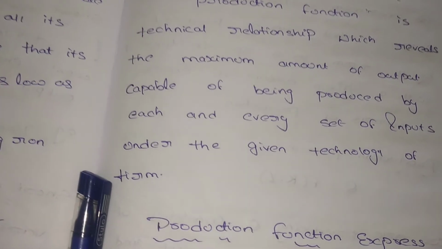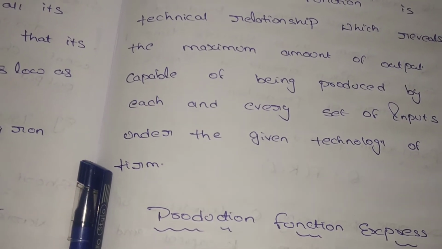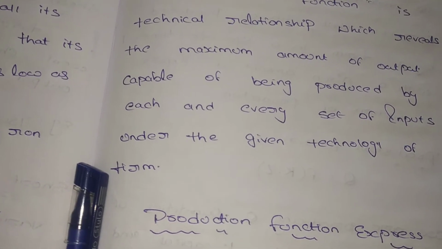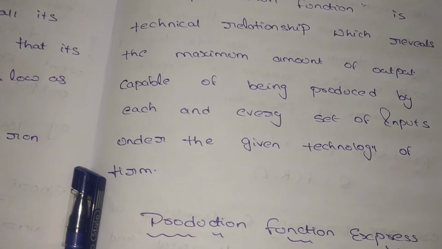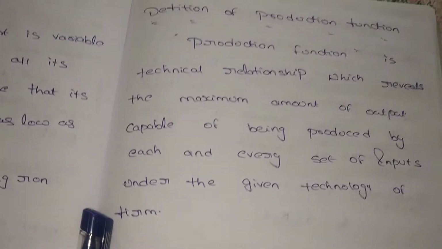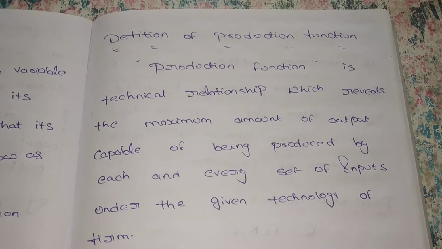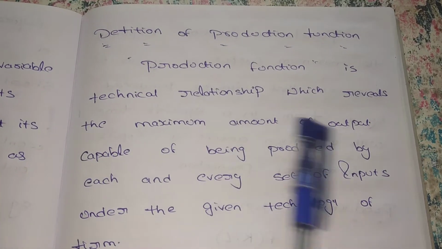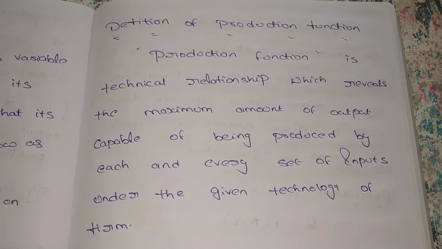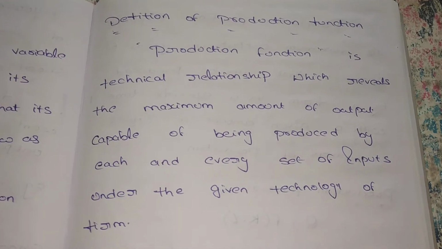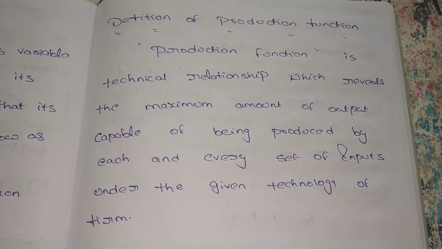Not only am I considering the wheat, here there are so many processes. We require labor, we require capital for purchasing machinery, we require the machinery, and we require one person for controlling all these things. So we can say these are all the inputs for our output, bread. Let's see here. Production function is a technical relationship which reveals the maximum amount of output. What is the maximum amount of output we receive by giving some inputs? The inputs are land, labor, capital, and entrepreneur. These are inputs, and output is our bread. Each and everything is countable.